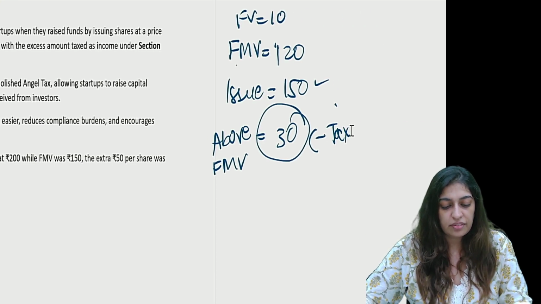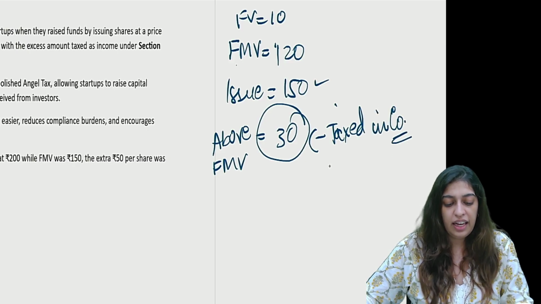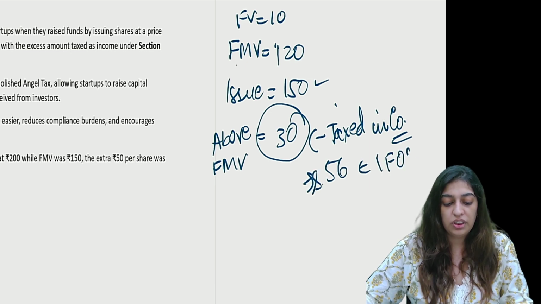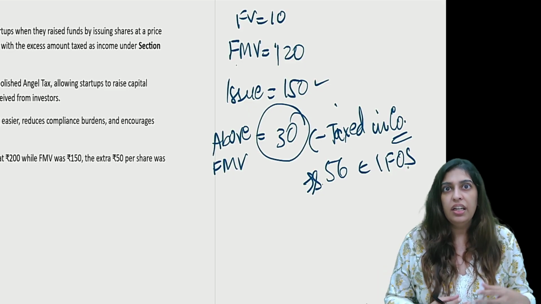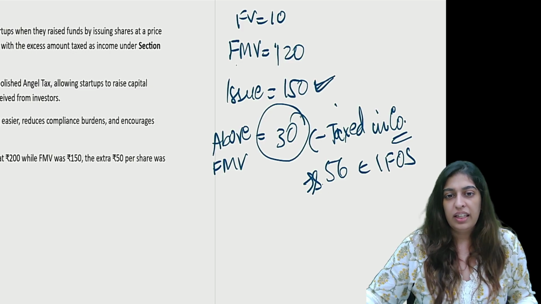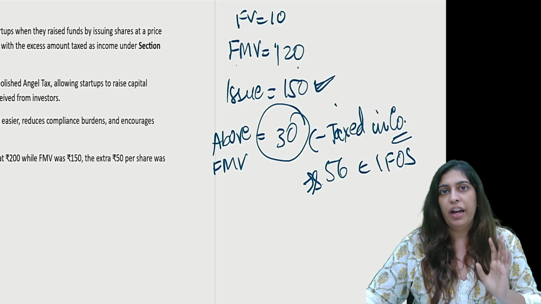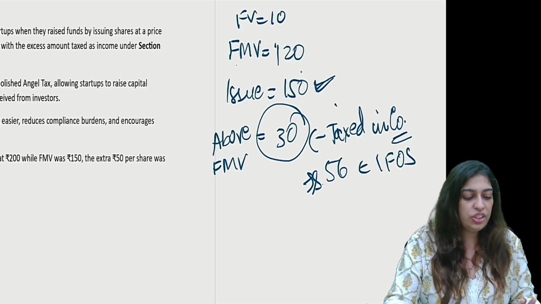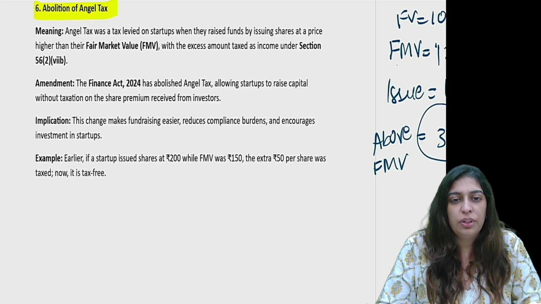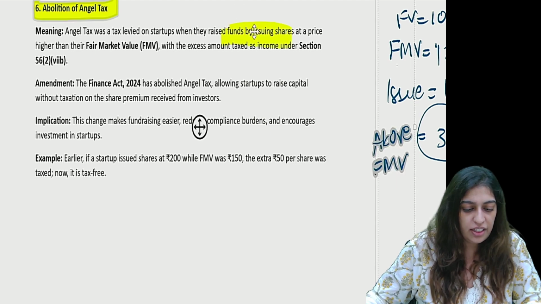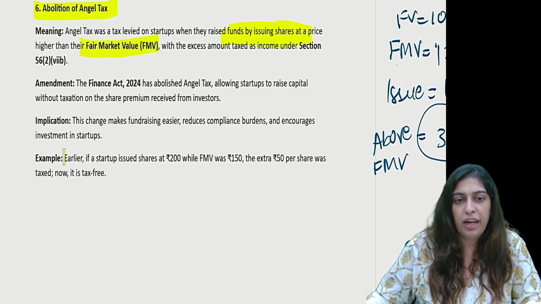It was taxed in the hands of the company, as under section 56, income from other sources. So this becomes an income. I have received money from an investor in my company, 150 rupees. They are saying, okay, the fair market value of your share is only 120. The extra 30 that you have got, pay tax on it. Now they have abolished this angel tax. It was levied only on startups when they receive funds by issuing shares at more than the fair market value.